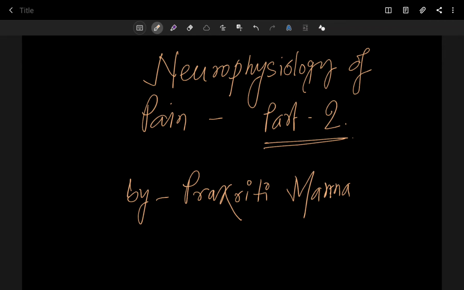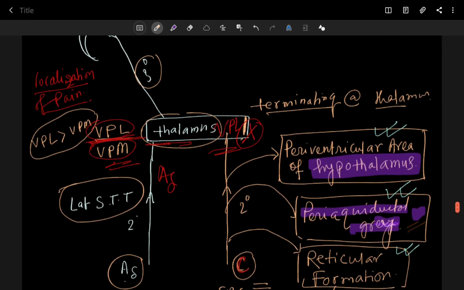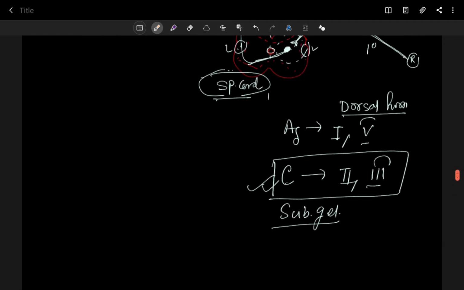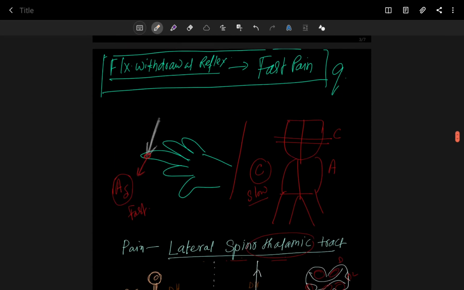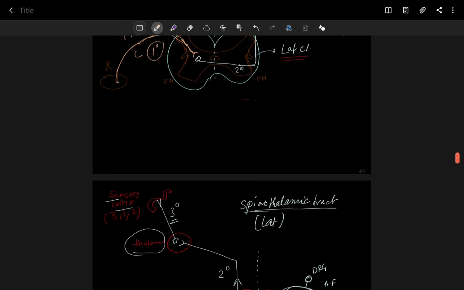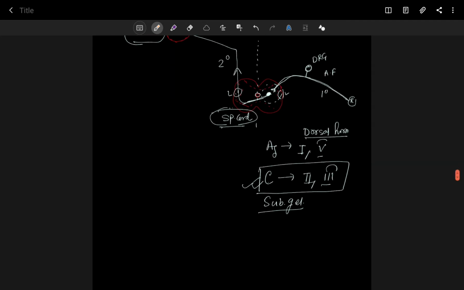Welcome to the next session of neurophysiology of pain, part 2. I already talked about the pathway of pain, a rough idea of the pathway of pain. Now I'm going to talk about the details of the slow pain and fast pain pathways. This is the major slow pain or fast pain pathway; both are a little bit the same.